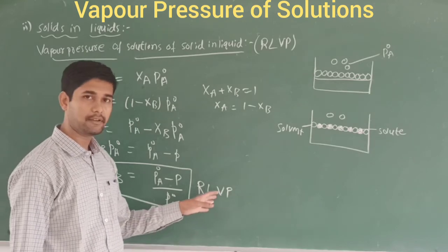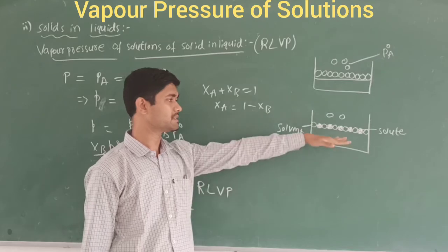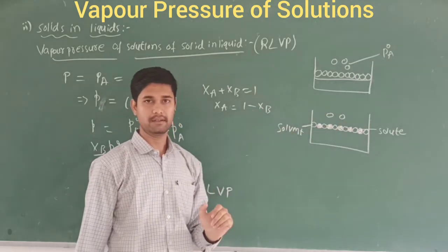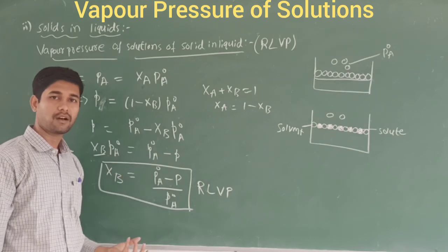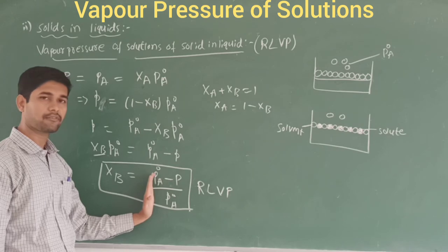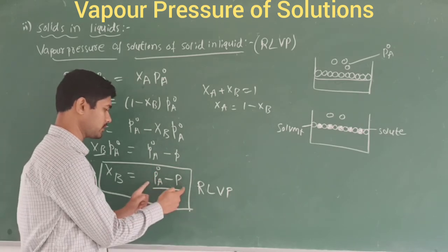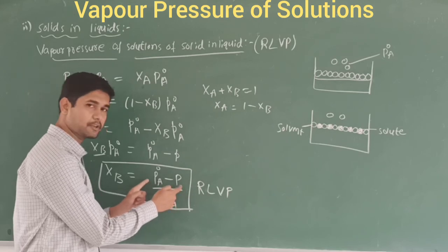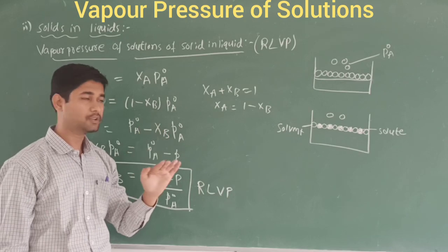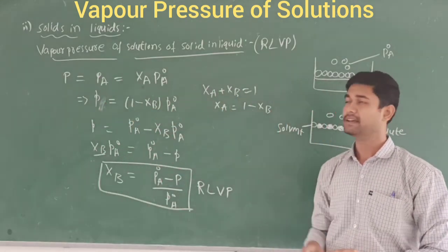So when does it happen? When you add the solute to the solvent, only fewer solvent molecules escape from the surface of the liquid. Therefore, according to Raoult's law, we term this the relative lowering of the vapor pressure. According to Raoult's law, this relative lowering of the vapor pressure must be equal to the mole fraction of the solute when you add the solute into the solvent. This is the second case, that is, solids in liquids.